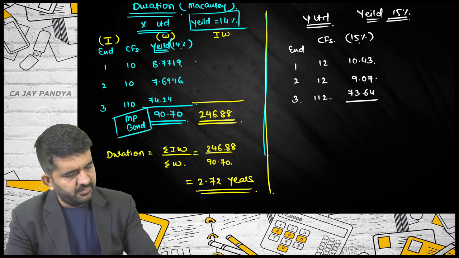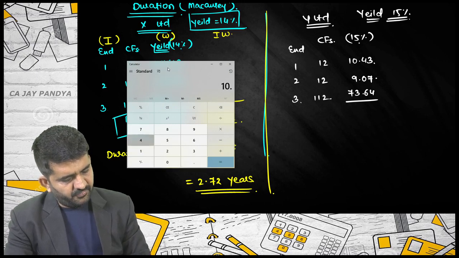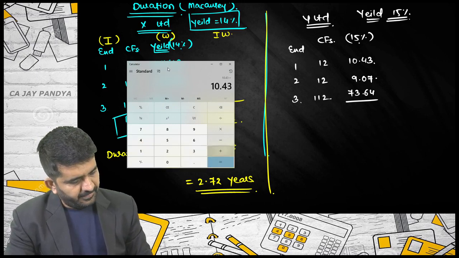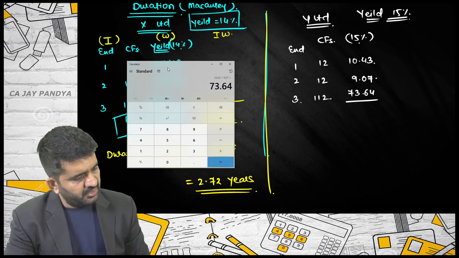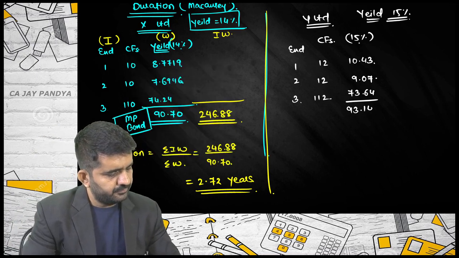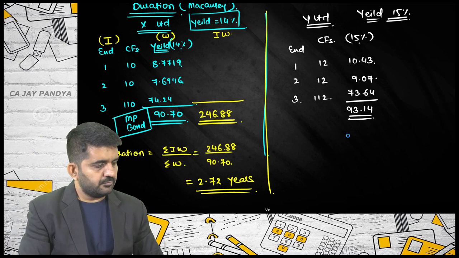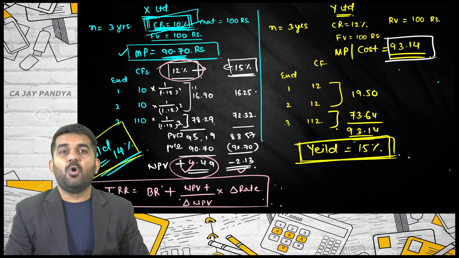Total answer will be 10.43 plus 9.07 plus 73.64, which is 93.14. And it should be the market price of this bond.